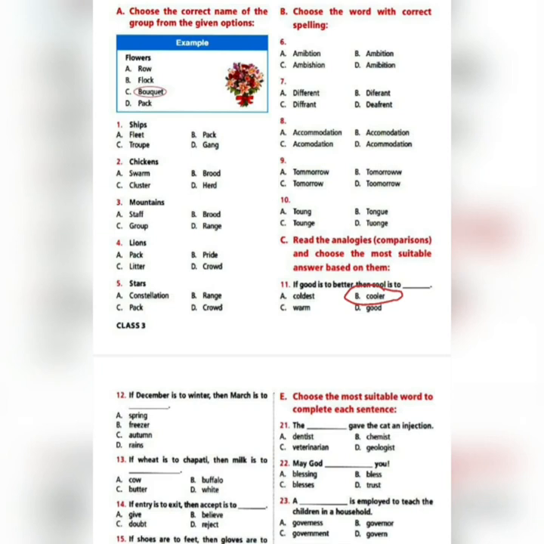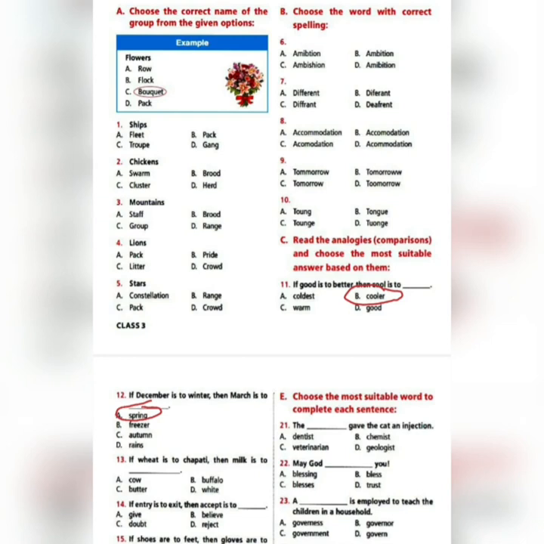Next we come to question number 12. If December is to winter, then March is to dash. If December is to winter, then March is to which season? A, spring, B, freezer, C, autumn, D, rains. So we all know that March is to spring. So you have to circle A, spring.